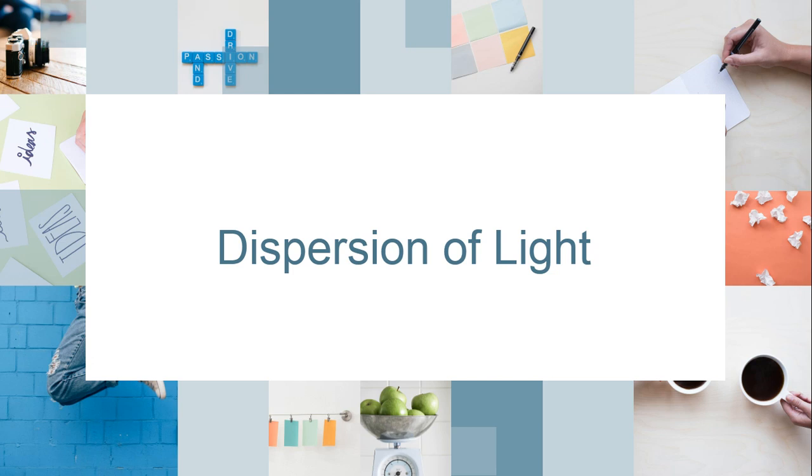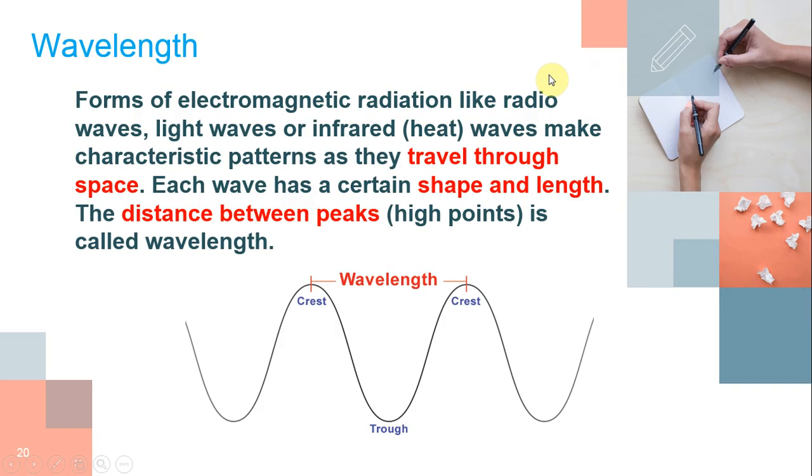Next, we discuss dispersion of light. Electromagnetic radiations surround us. The forms of electromagnetic radiation, like radio waves, light waves, and infrared, can travel through space. Each wave has a certain shape and length.